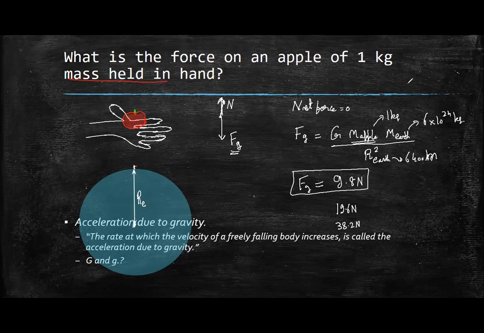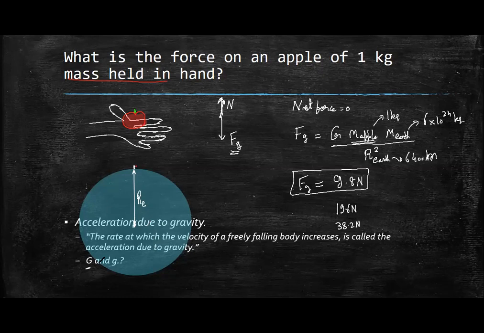Air resistance becomes prominent when the body is very light, like a feather, or such as a balloon filled with helium.